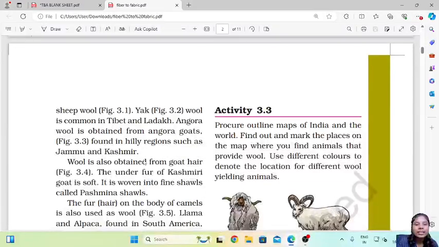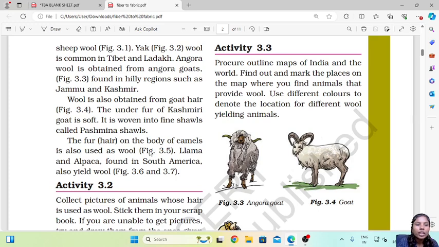But now see, there is yak, and yak wool is mostly found in Tibet and Ladakh because that animal belongs there. Then we have the Angora wool that is obtained from the Angora goats, and it is only found in hilly regions of Jammu and Kashmir. Wool is obtained from goat hair.